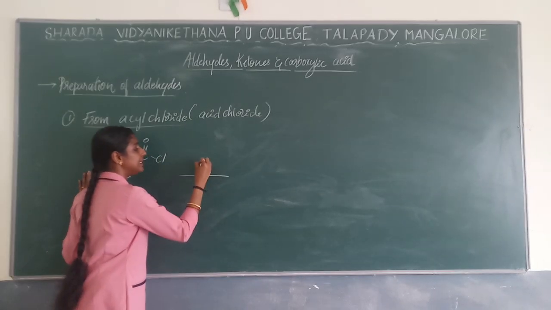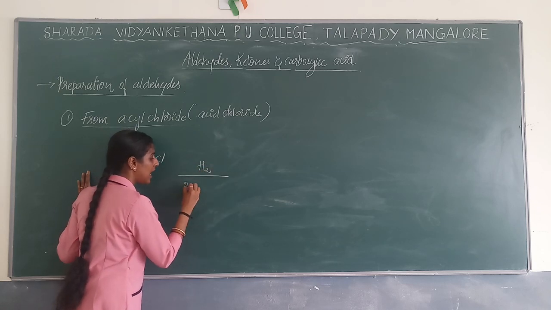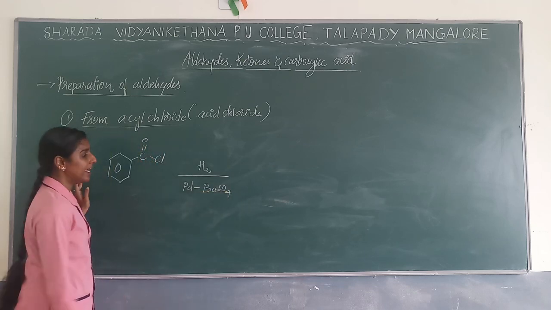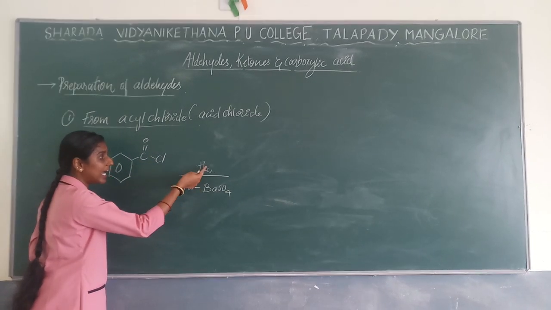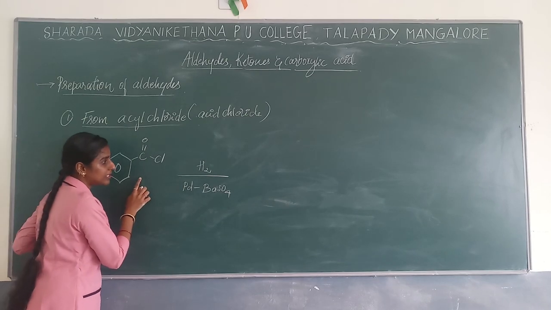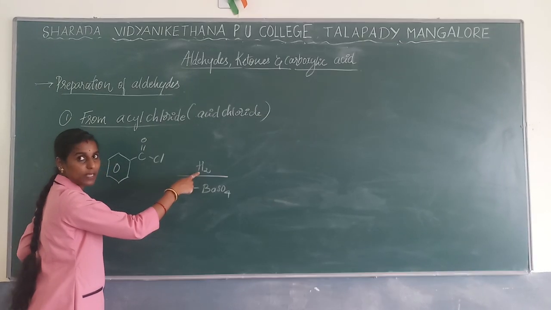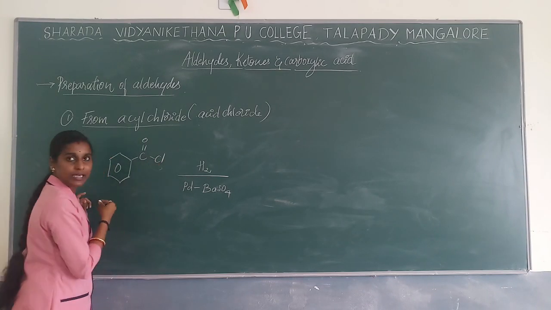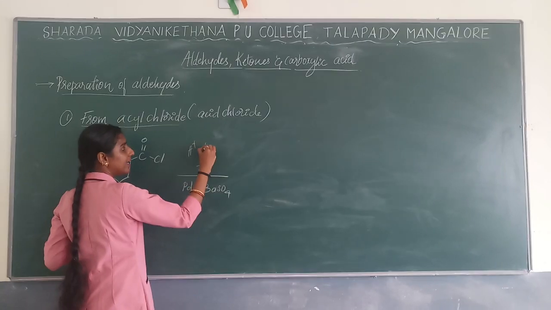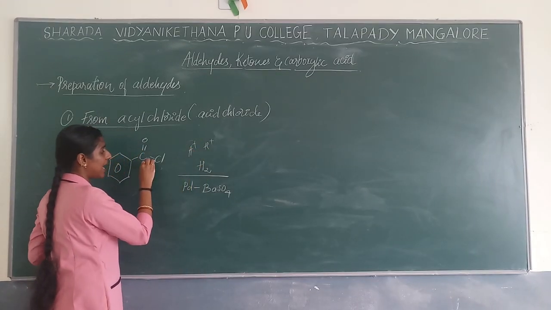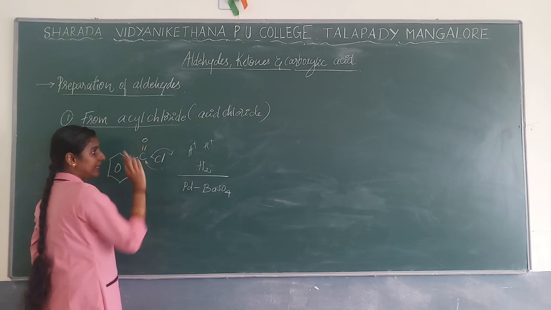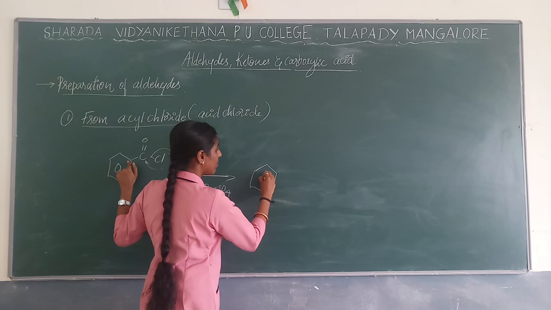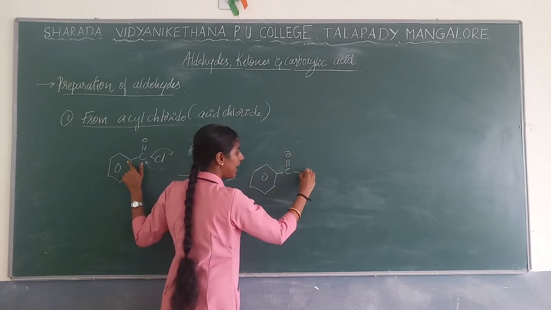This is done in the presence of hydrogen and palladium on barium sulfate as a catalyst, where hydrogenation is done. Here, one hydrogen will be added so that Cl is removed, and you get the product with C double bond O and H, the aldehyde.